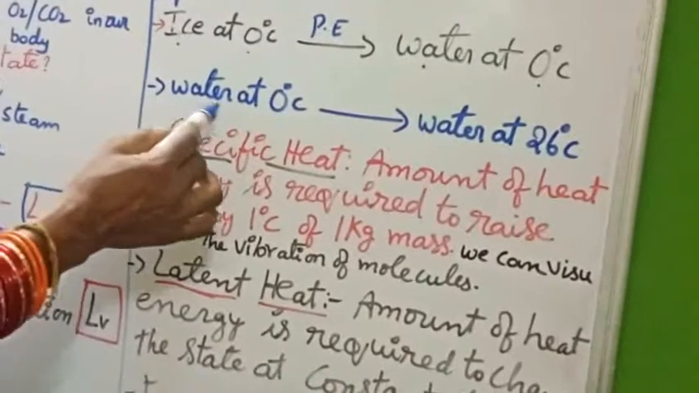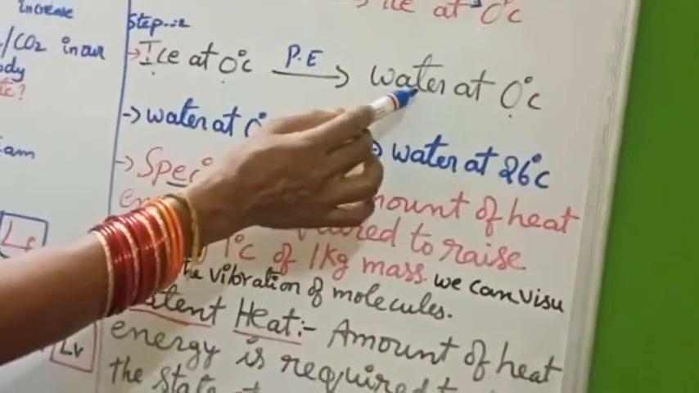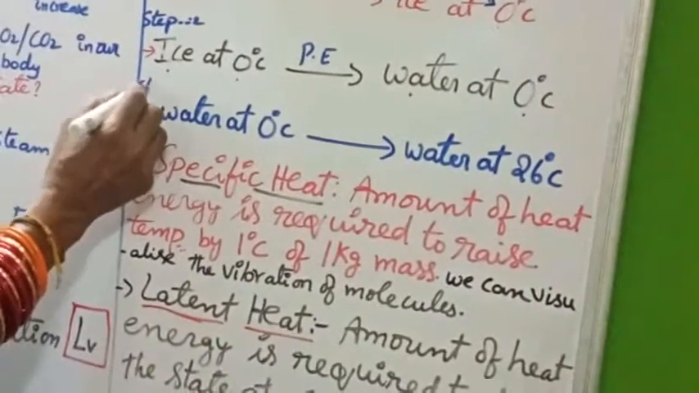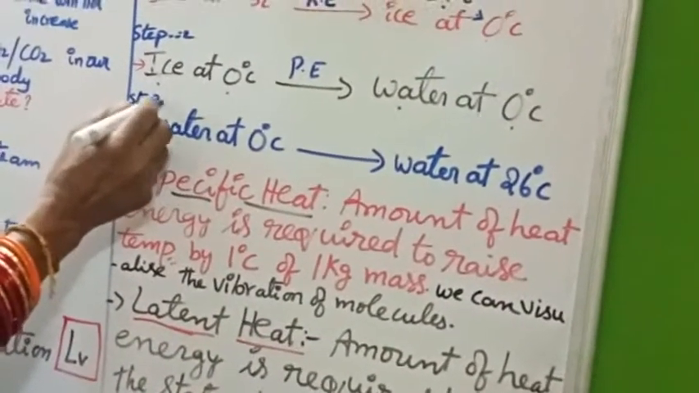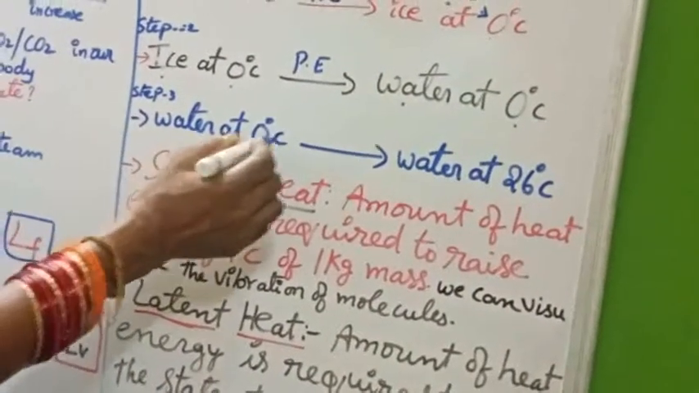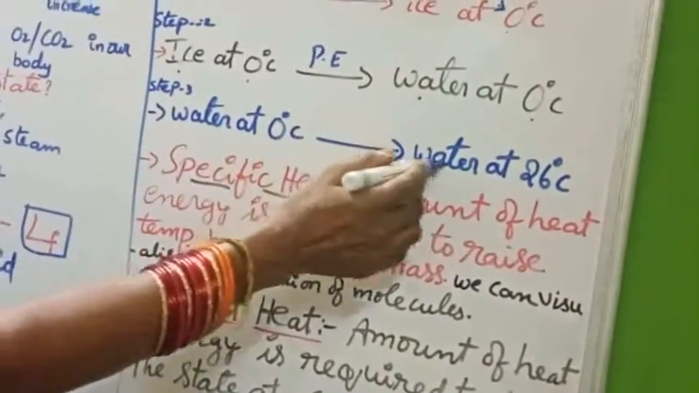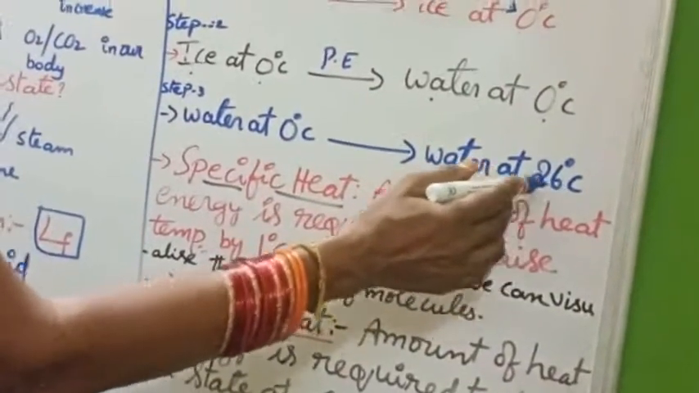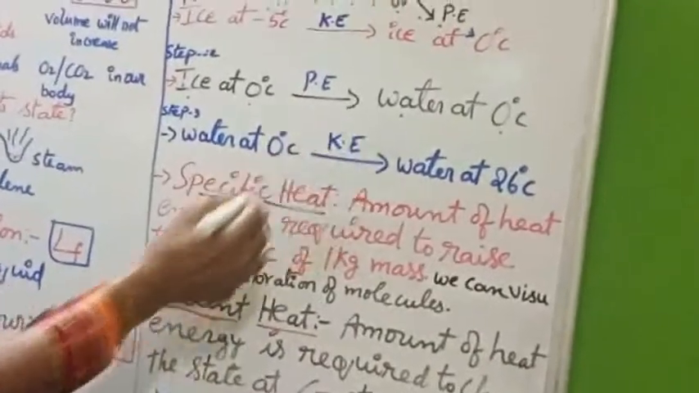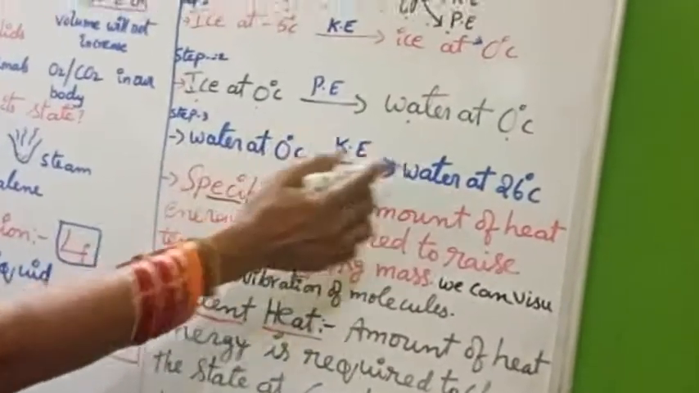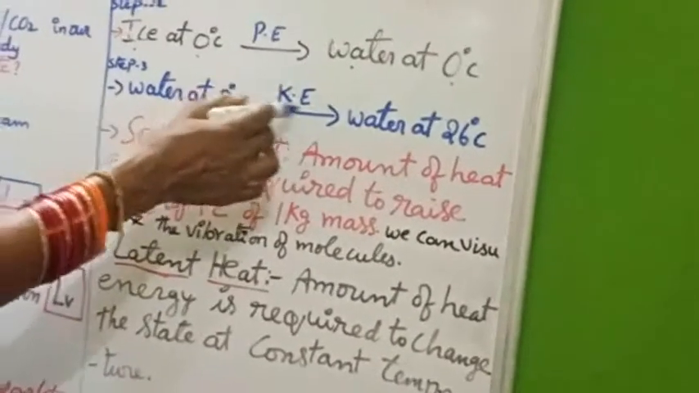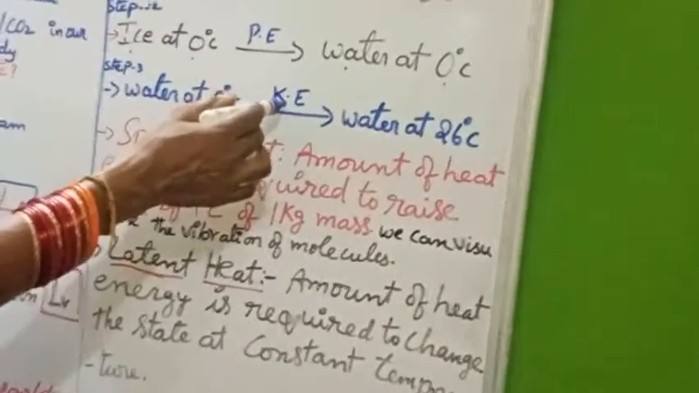Now let us take water at 0 degrees. Whatever product is obtained in step 2, water at 0 degrees, will be the reactant in step 3. Water at 0 degrees Celsius is to be converted into water at 26 degrees Celsius. Here again kinetic energy is utilized. So a rise in temperature requires molecular movement, the movement of molecules, which leads to kinetic energy.